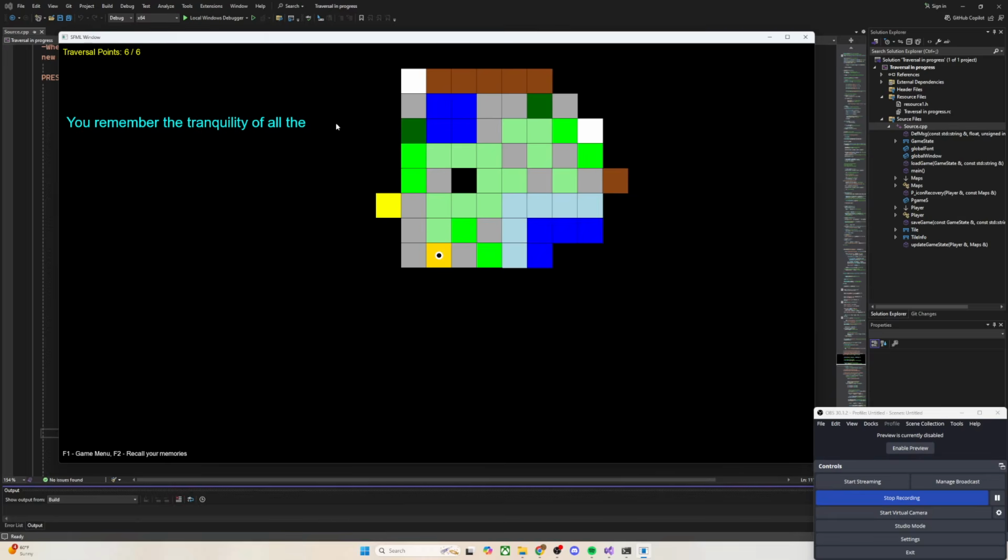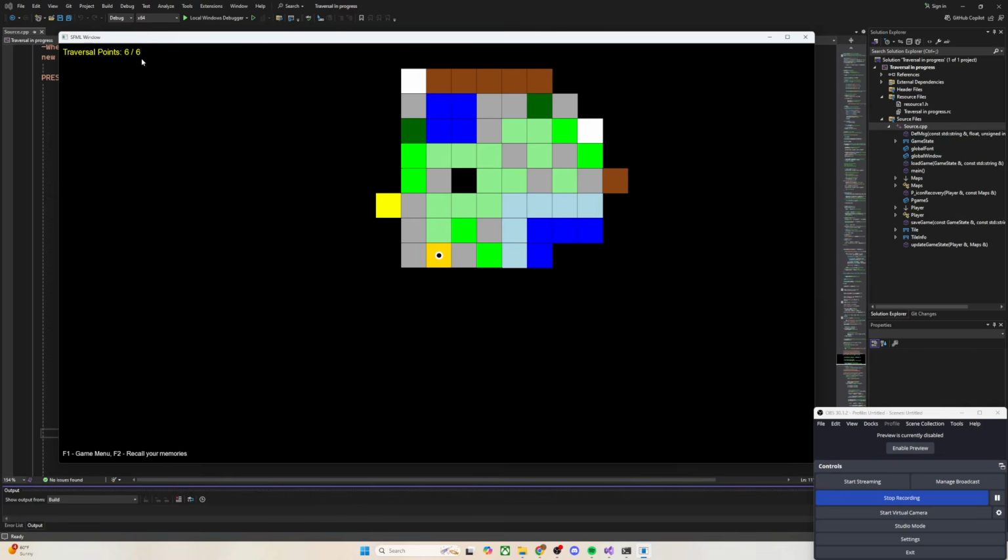And I have these little prompts that I handwrite for the different white tiles that you see. So here I'm surrounded by sidewalk and a grass block. So I might say "by all of the concrete," then I hit enter. And then you'll notice that my total traversal points has increased by 6. That's a permanent increase. And then it also replenished me back up to my full new value.